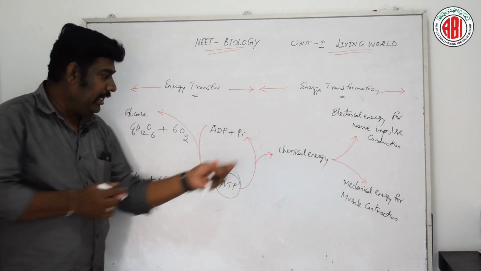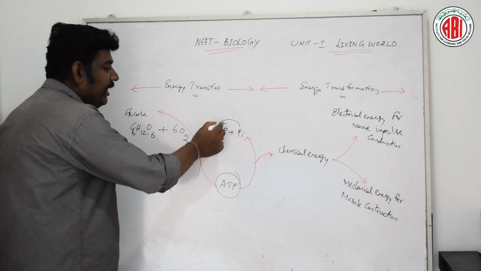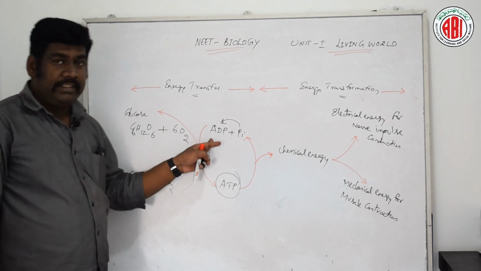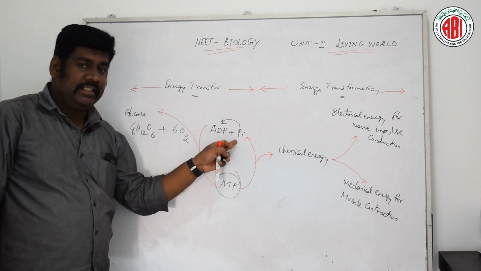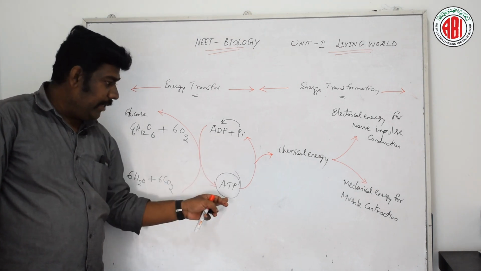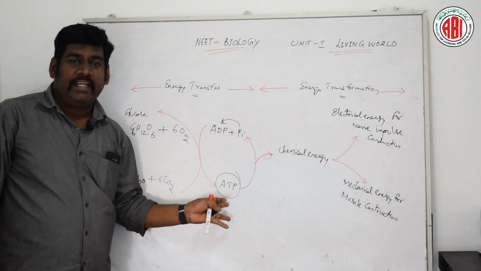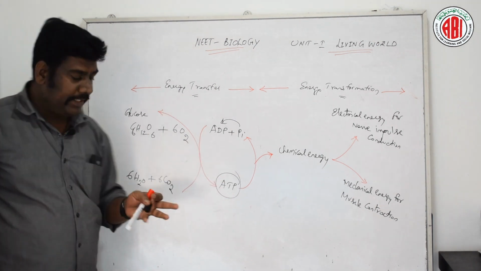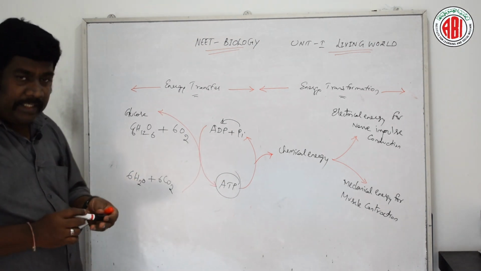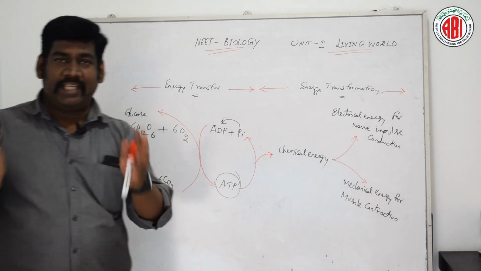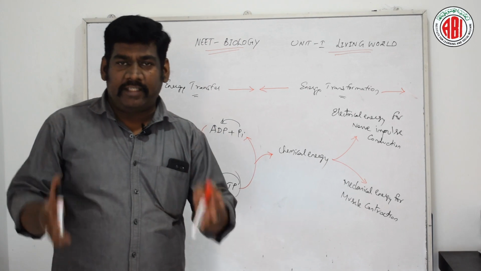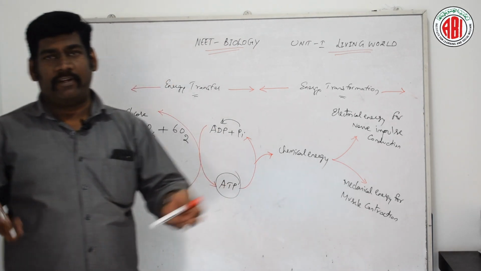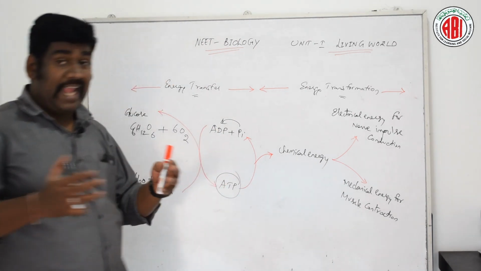So the phosphorylation of ADP, adenosine diphosphate, forms ATP, adenosine triphosphate, which is a form of chemical energy. Utilizing this energy, the organism is able to perform different life activities.